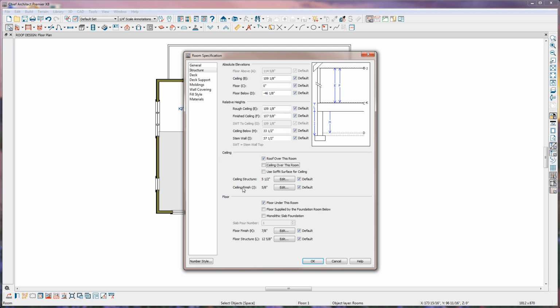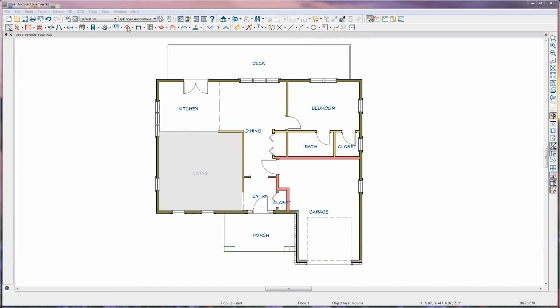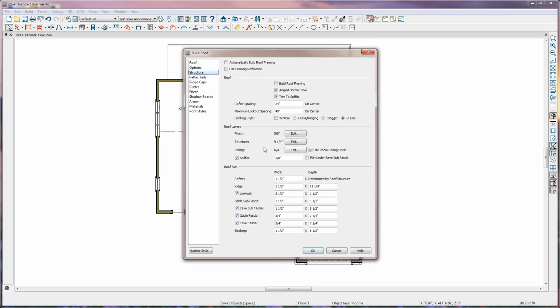Also under Ceiling, you can determine the ceiling finish. The ceiling finish will be used in the Build Roof dialog. I'll click OK here, and we'll go back to the automatic Build Roof tool. Under the Structure tab, here under Ceiling, you can see that the box is checked to use the room ceiling finish. You can change this and override that room ceiling finish with a different finish if you like in the Build Roof tool.